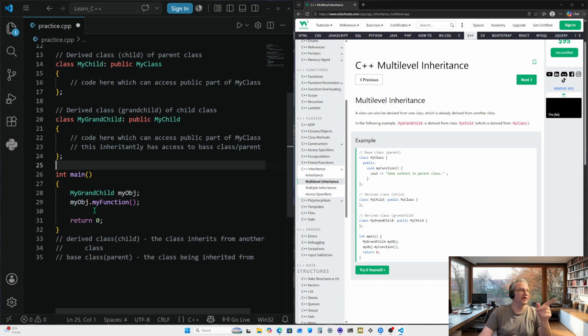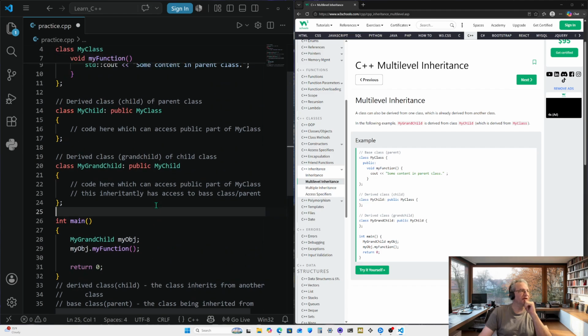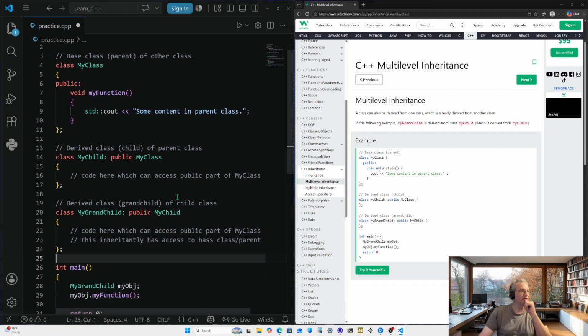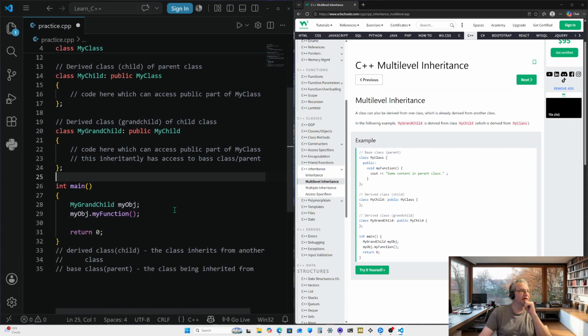And I'm not sure if this code even works because of this. So we created an object, and then we're going to use the object from my grandchild to access the my function, or the function in the parent class or the base class, to print out that right there. As you know, we are creating an object right here, but we're also calling it right there. In this case, we're not just calling the class, but we're actually accessing the function.